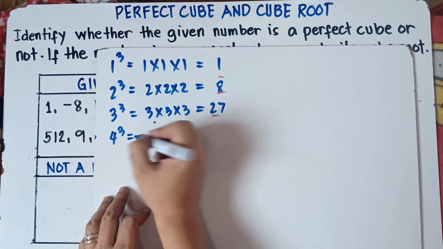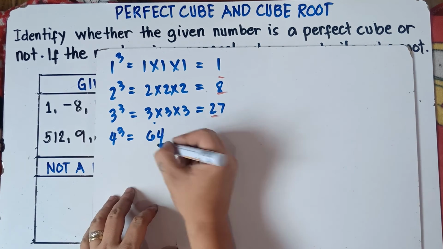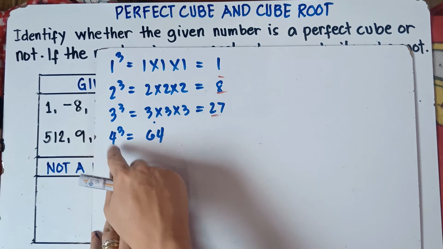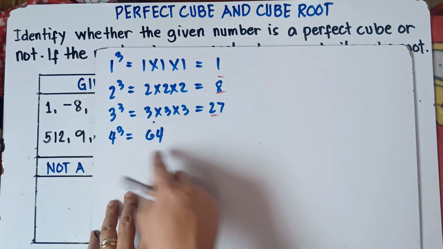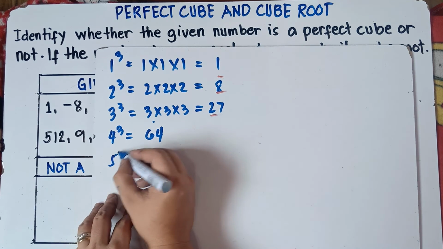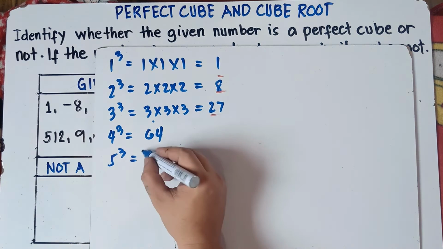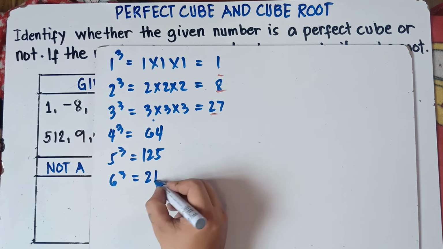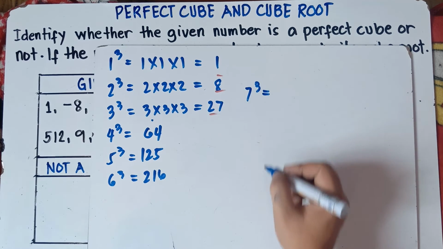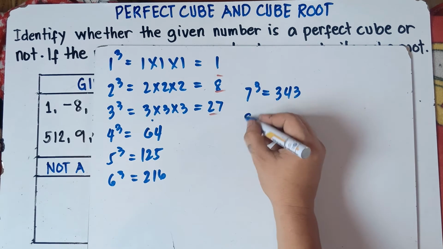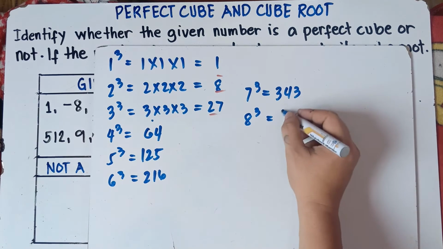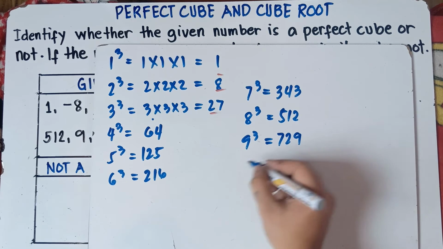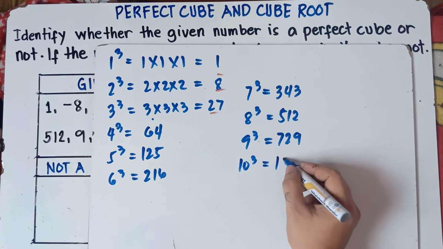For 4 cube, 4 times 4 times 4, the answer is 64. Once again, class, 4 cube doesn't mean 4 times 3. It means you multiply 4 by itself 3 times. For 5 cube, 5 times 5 times 5, that's 125. For 6 cube, that's 216. 7 cube, that's 343. 8 cube, that's 512. 9 cube, that's 729. And 10 cube, 10 times 10 times 10, that's 1000.